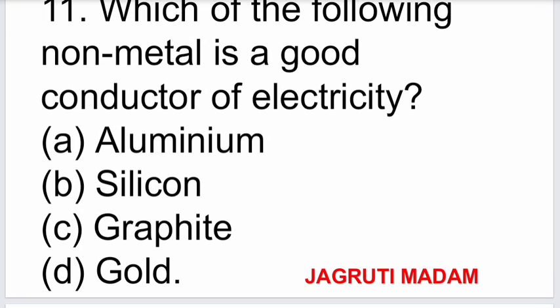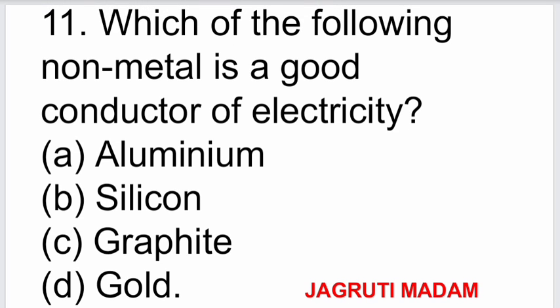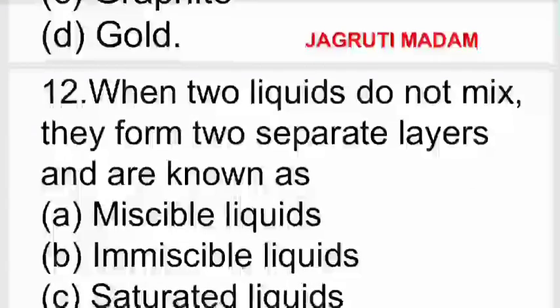The next question: which of the following non-metals is a good conductor of electricity? The options are aluminum, silicon, graphite, gold. The correct answer is C, graphite.